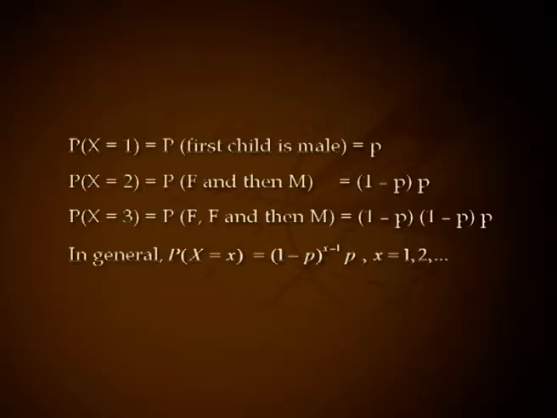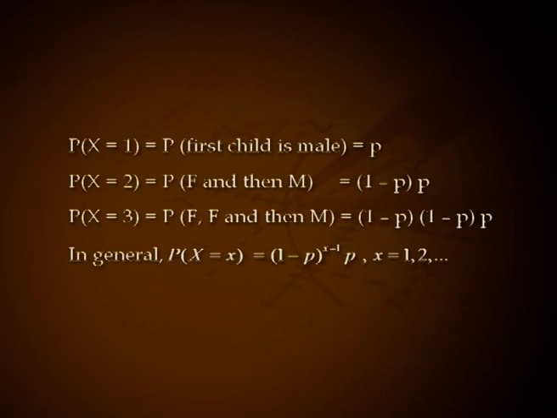Solution. Let x denote the number of children. The couple decides to have children until they have a male child. Then x can be 1, 2, 3, etc. Assume P be the probability of a male birth. Then P of capital X equal to 1 equals P of first child is male, that is P. P of x equal to 2 equals probability of first child is female and then male, that is equal to 1 minus P into P.